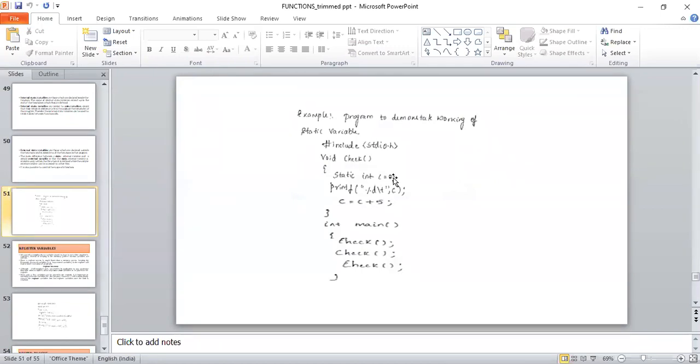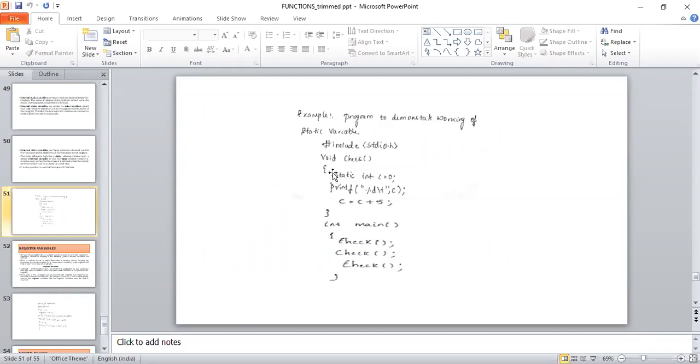Once the check function is called, we do c equals c plus 5. So now the value of c becomes 5, right? Once again the check function will be called. What is the new value of c now? It is 5 plus 5, which is 10. Then once again the check function will be called and the value gets updated.